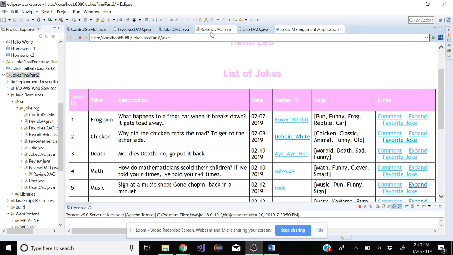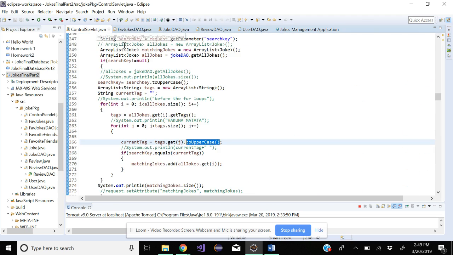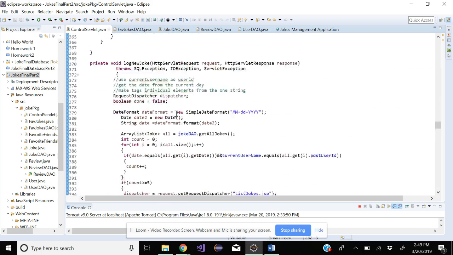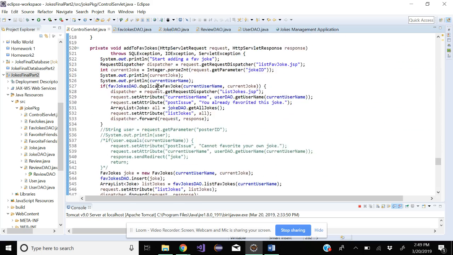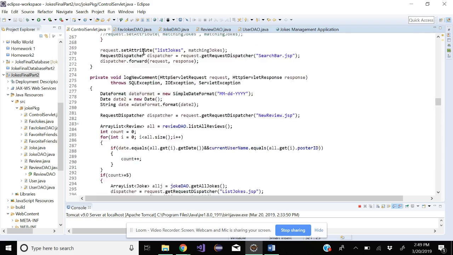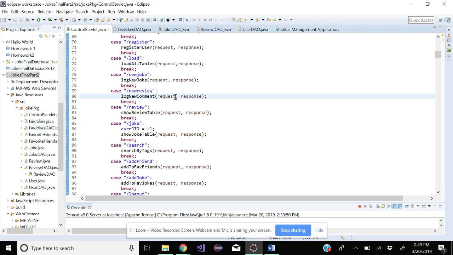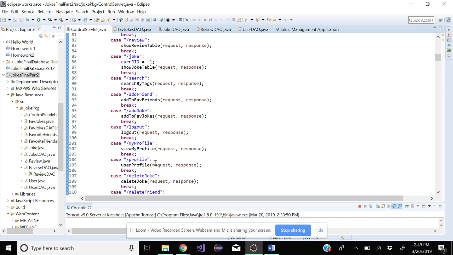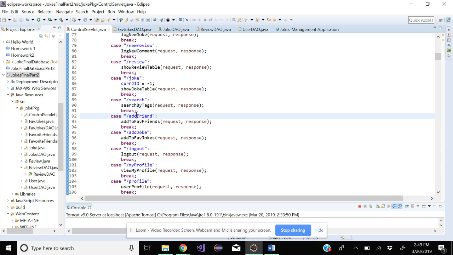Okay, so for my code, my part, let's go down. We have a bunch of cases now because we have like 1,000 pages, but mine starts with add friend.